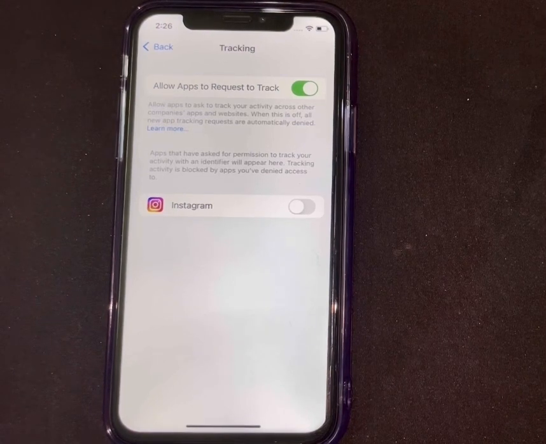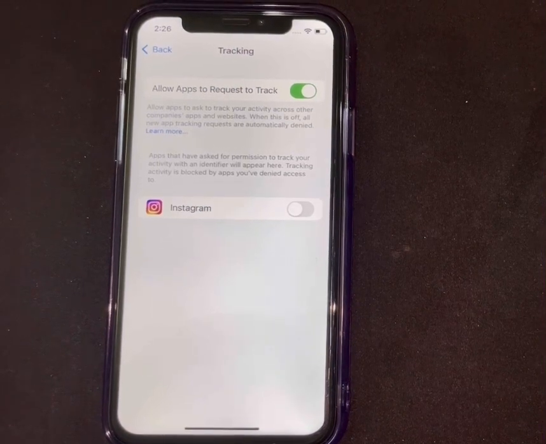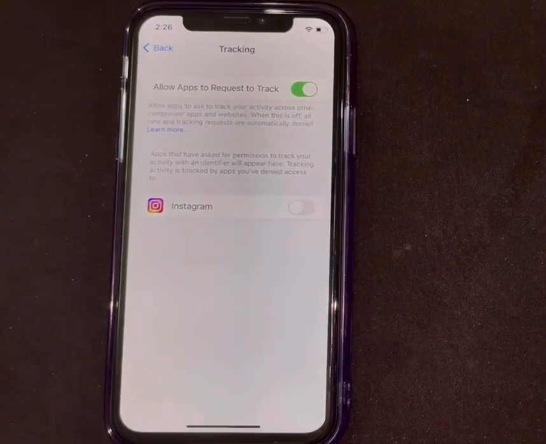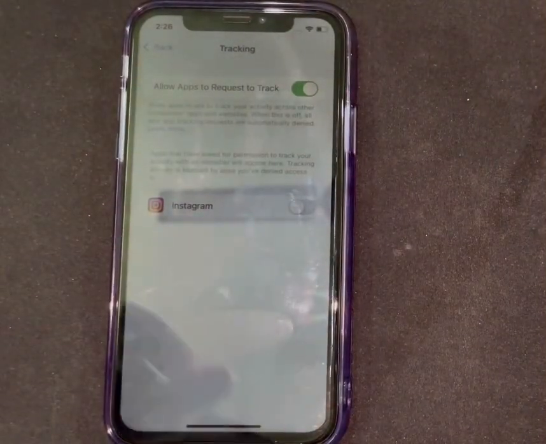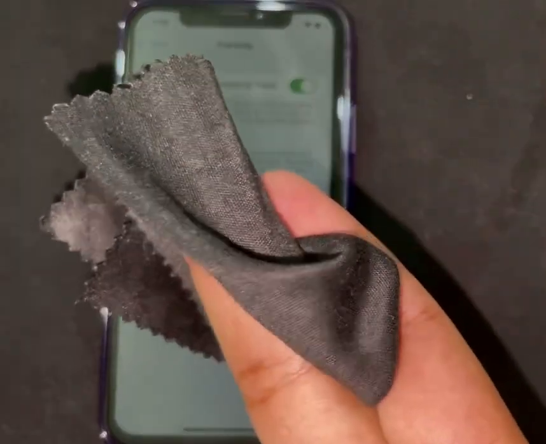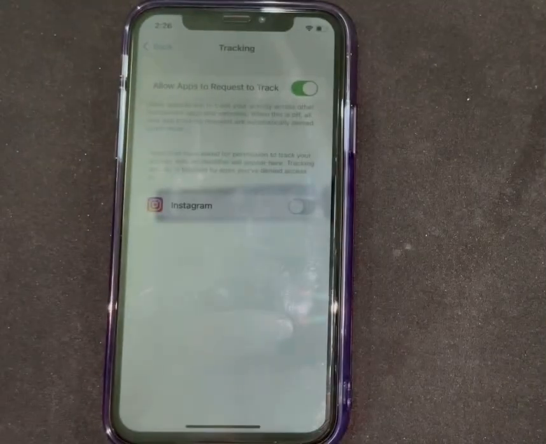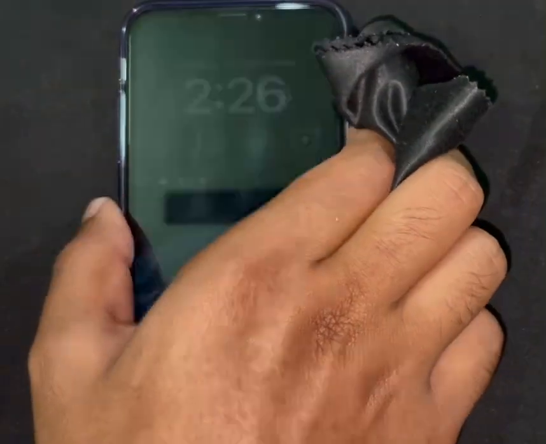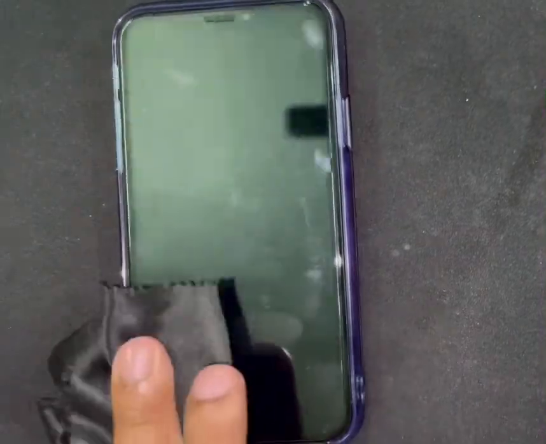After updating their smartphones to iOS 15 or 16, many users complained that they are facing this issue. So to solve this problem, there are a few solutions which I'm gonna share with you. The very first solution is to take a cloth like this and try to clean your smartphone. You see this phone, I have to clean this.